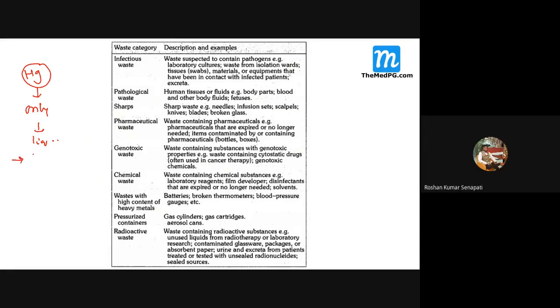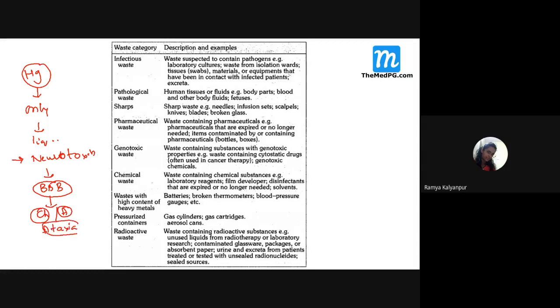This metal, mercury, is very bad to our human body. Why? Because it is a neurotoxin. Because it crosses the blood brain barrier. And when it crosses the blood brain barrier, over a period of time, that is chronic toxicity, or if it is an acute toxicity, then what happens? It causes ataxia.